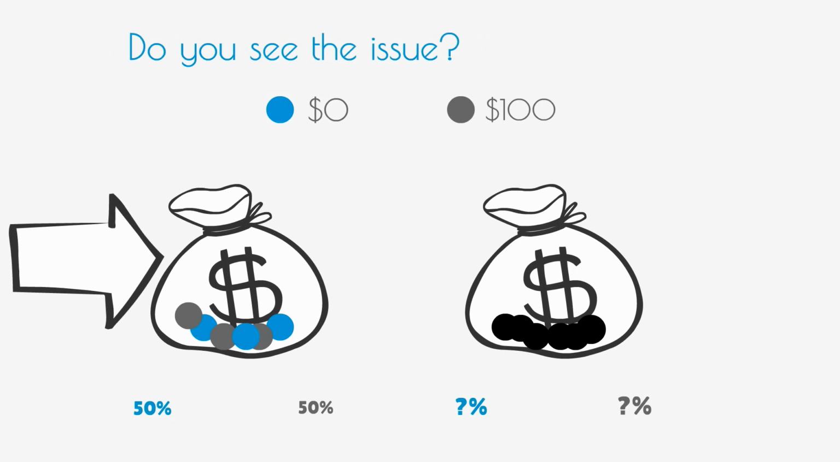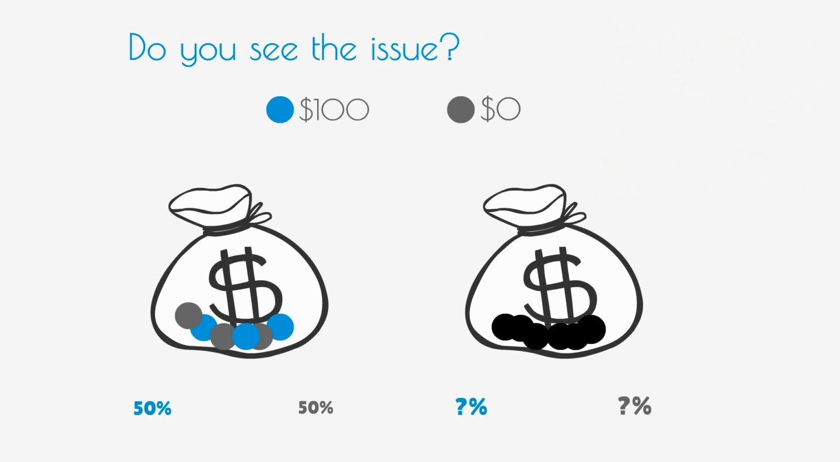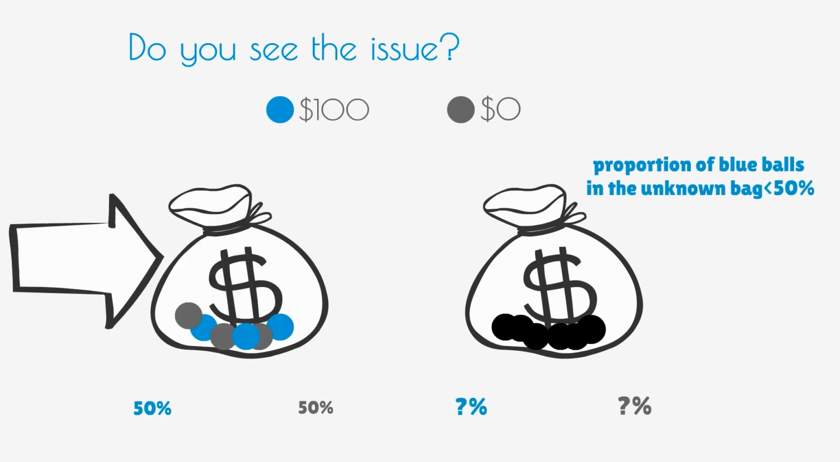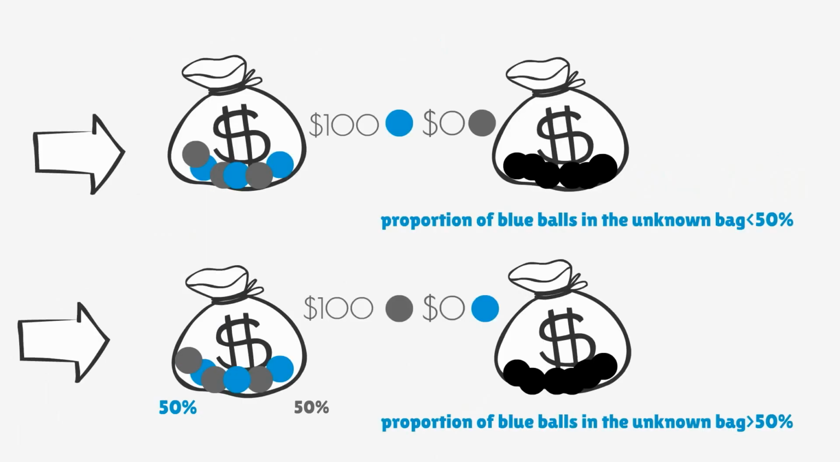These choices are not rational from a traditional perspective. If you choose bag 1, it means you think that the proportion of blue balls in the unknown bag is greater than 50%. But in the first case, people also choose bag 1, which means they think that the proportion of balls of color blue in the unknown bag is lower than 50%. So for the same bag, we think both that the proportion of blue balls is below or above 50%. This bias is called uncertainty aversion.